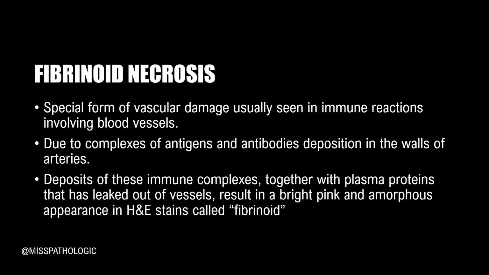So there are certain immune reactions which will lead to antibodies forming complexes with antigens, and these usually deposit along with a lot of plasma protein which has leaked out of the vessels. Like we saw before, the plasma membrane usually bursts and all these plasma proteins leak out. Them together with the antigen antibody complexes, they deposit themselves in the walls of the blood vessel. So there will be a bright pink and amorphous appearance in the H&E stain, and this is called fibrinoid. Are you confused? I will move on to the next slide to show you better.